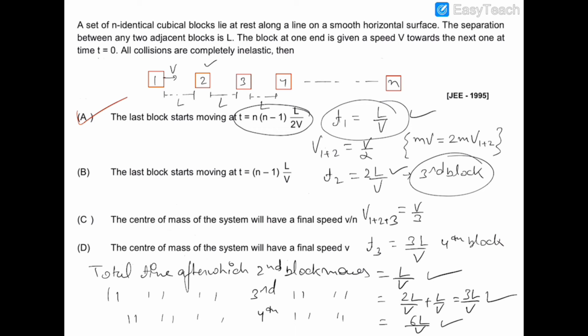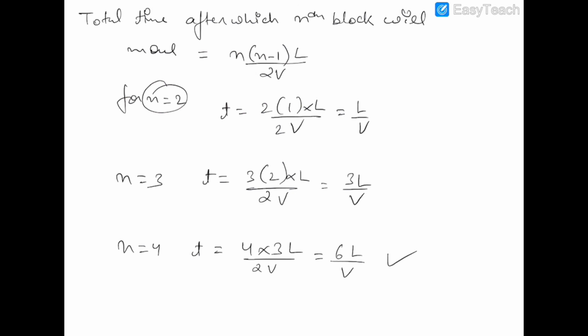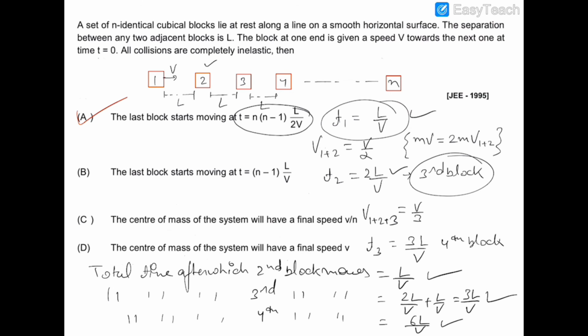Now this B is not correct, and for option number C we can say that the initial momentum is mv and the final momentum of the system will be nm into v dash. So the velocity v dash of the combined system, when all the blocks would be moving together after all the collisions, would be v by n. So option C, which says that the center of mass of the system will have a final speed of v by n, is absolutely correct. So the correct options are A and C.